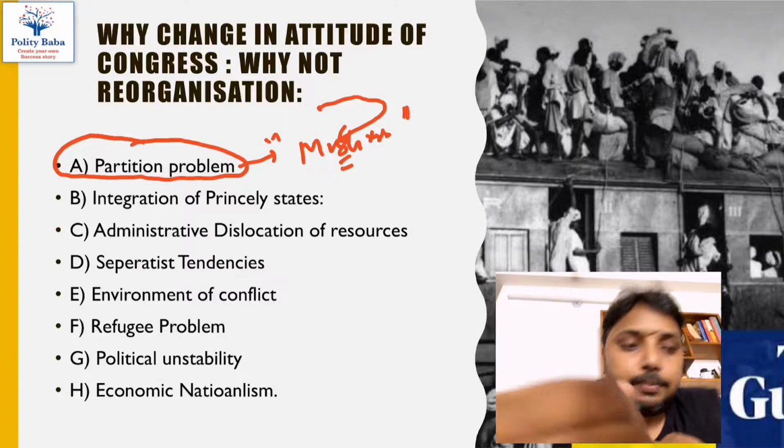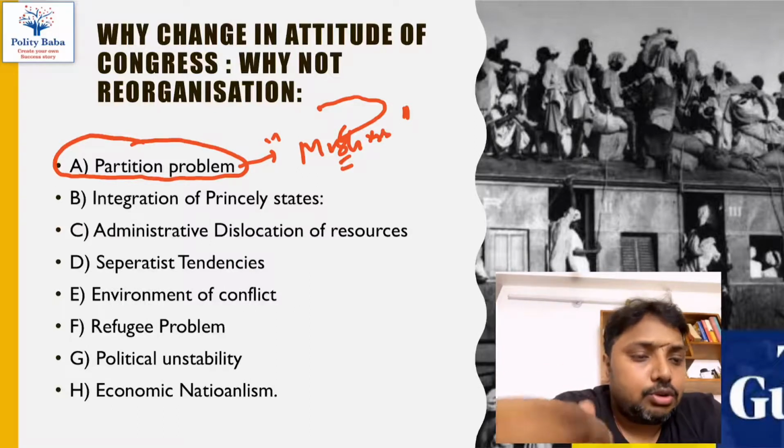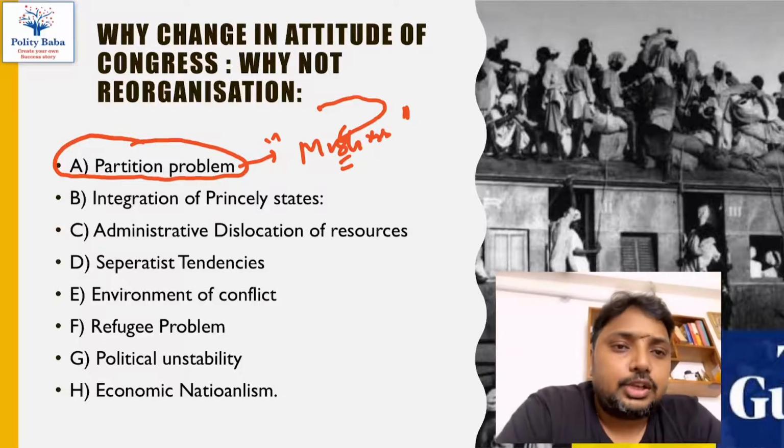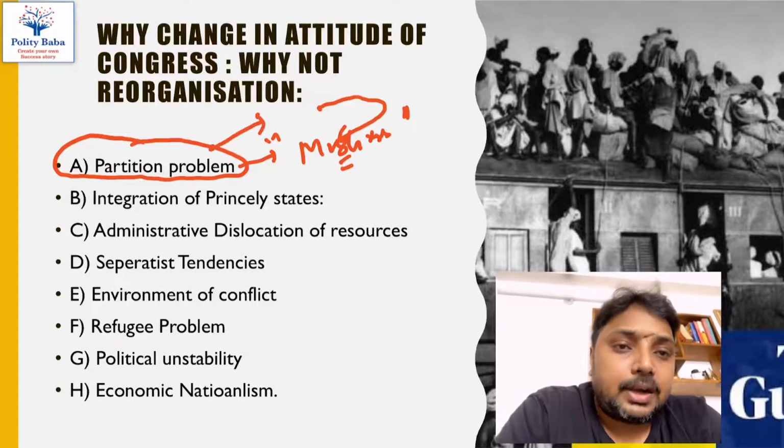Suppose today we allow the Tamilians or Gujaratis or any Malayali to form their separate state, then going forward it is quite possible that they may also demand a separate country. This is not good for the unity and integrity of the country.